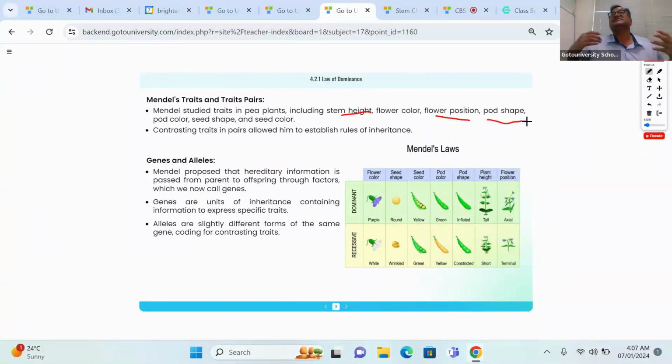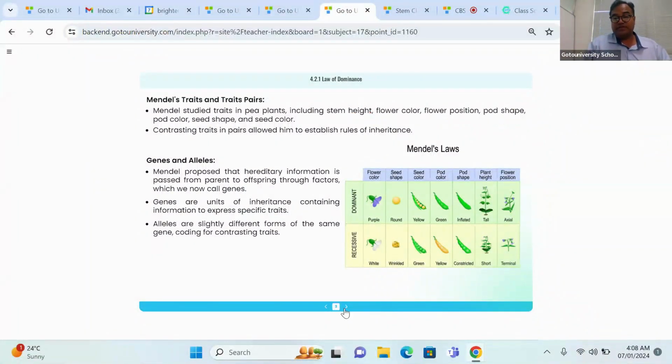In terms of disease resistance capacity. Why do I need to do all these things? Because I need to serve the whole population with a good amount of grains at a cheap price. That is why I'm doing this type of experiment. I'm benefiting from all these experiments, and I am exploiting this information by giving many grains to the people who are living below poverty, right? For that only we are understanding all this type of crossing over.